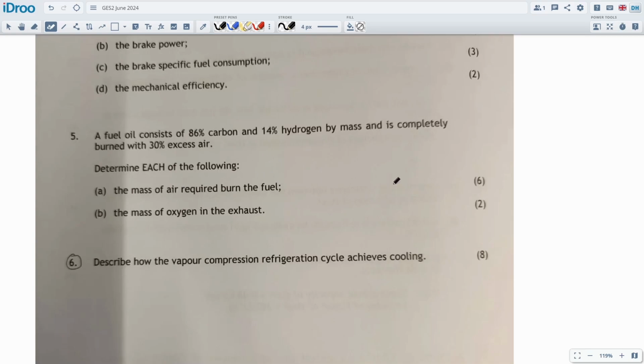Mass of air, yes, fine. Sometimes, oh yeah, this actually has a typo in it because it says a fuel oil consists of this much hydrogen by mass. It's completely burned in excess of air. The mass of air required to burn the fuel. We don't know how much fuel we're burning. We're going to assume it's 1 kilogram, of course, because usually they are, but it's missing that information.